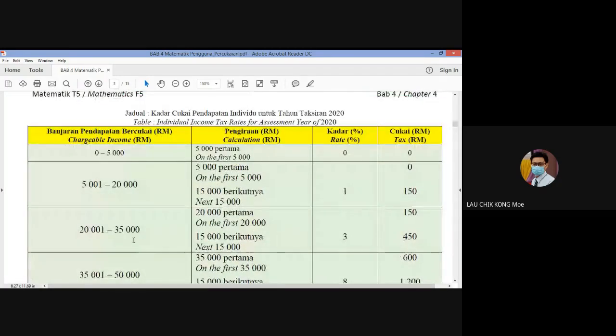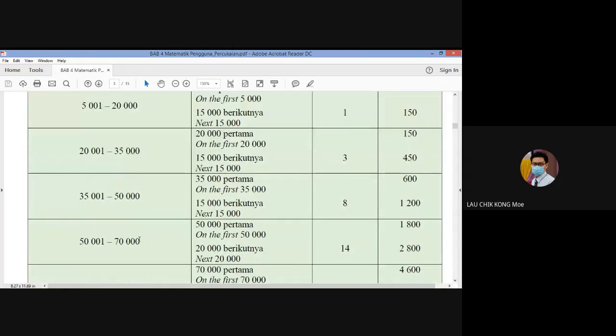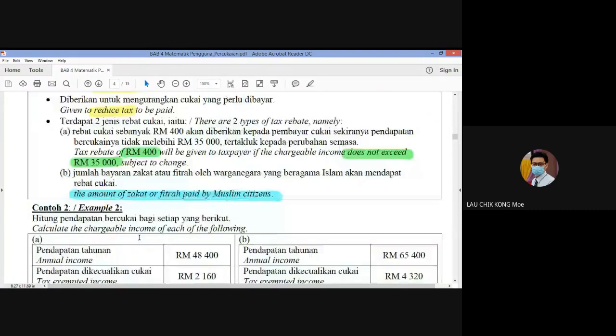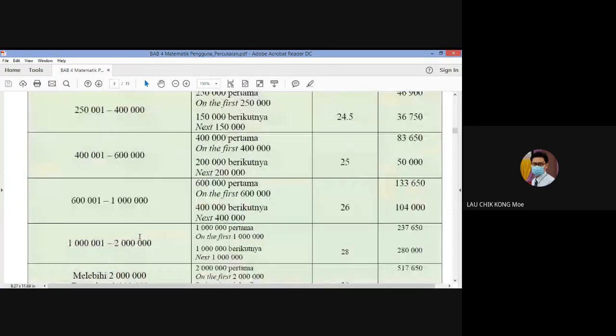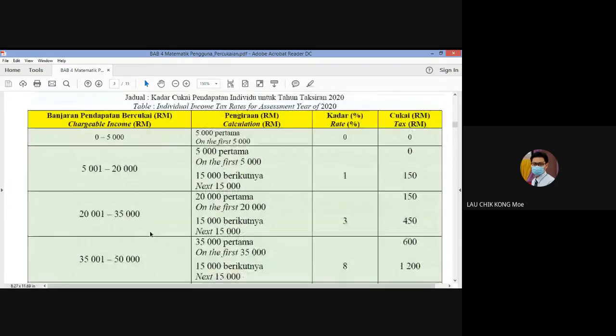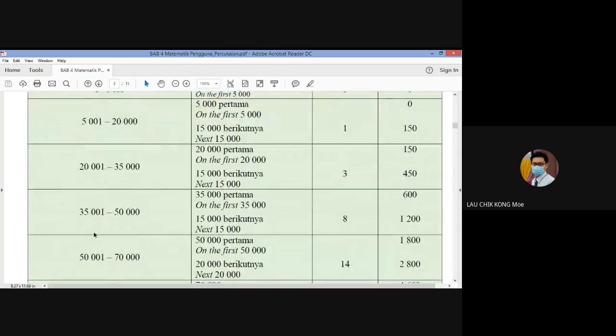If you look at the tax rate table, 39,000 chargeable income is inside this 35 to 50. So first 35,000, just now is 39, right? So first 35,000, you need to pay 600 for the tax already.